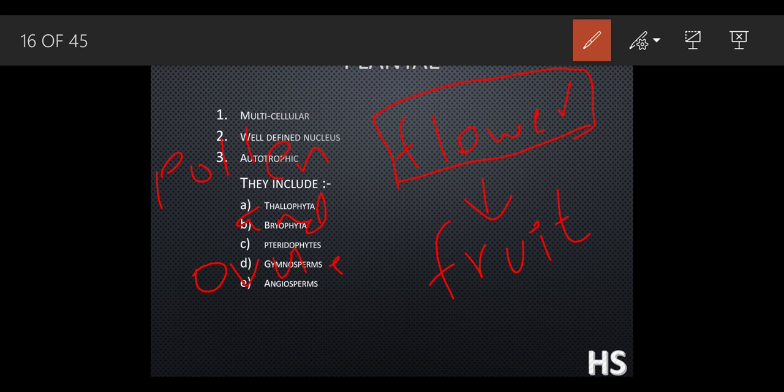When pollination is done, from this pollination fertilization occurs, and from that fertilization a fruit gets developed. So whenever we get the fruit, what is the development inside? We can see tiny structures, and these structures are called the seeds.